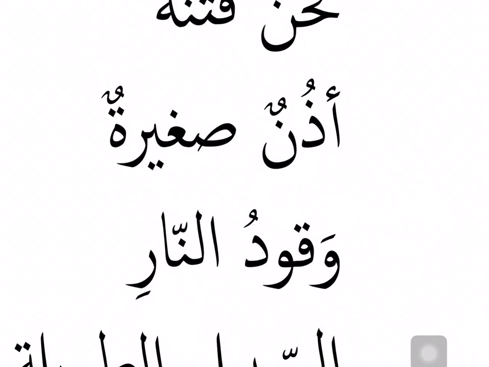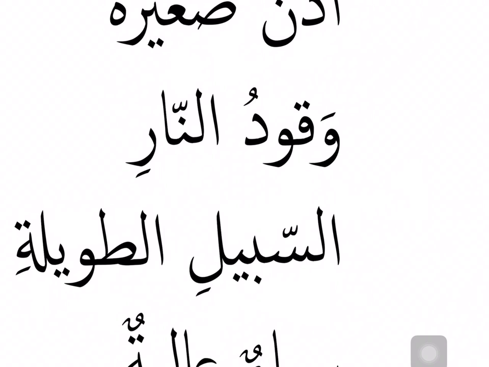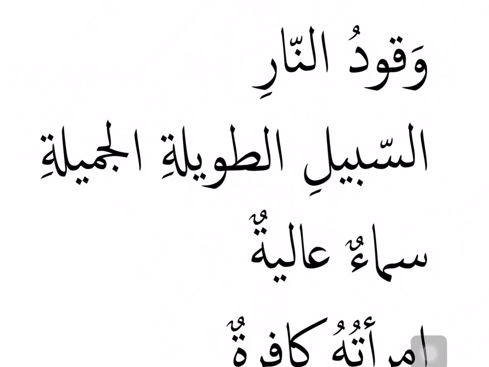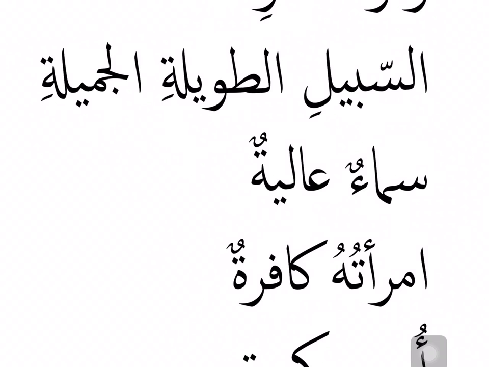Udhunun saghiratun, sifa mawsuf, a small ear. Waqudun nari, I see that one has dhamma, one has kasra, not matching. As-sabil tawilatil jamilati. So this as-sabil word is the mawsuf, and its description is that it's tawila and jamila, so the beautiful long way.